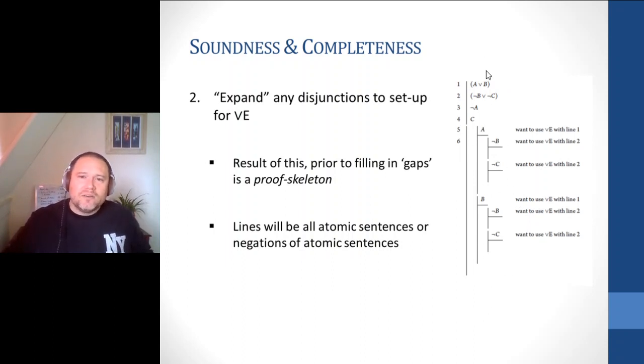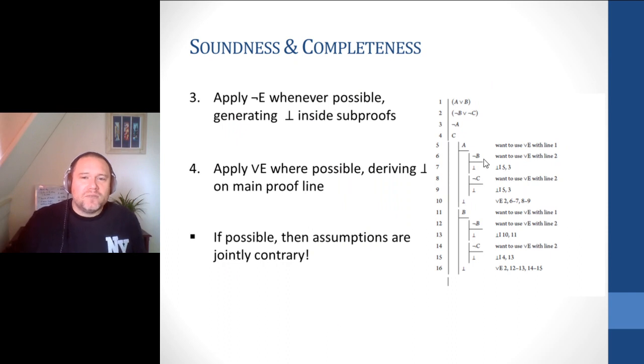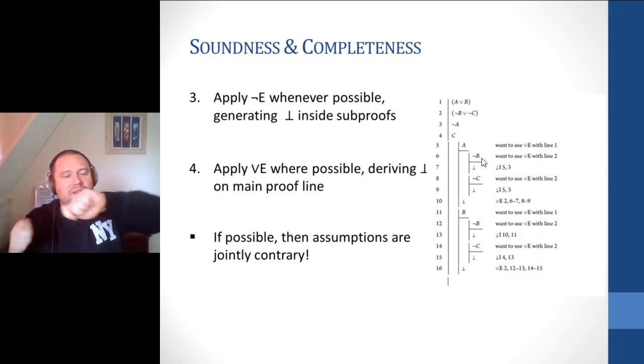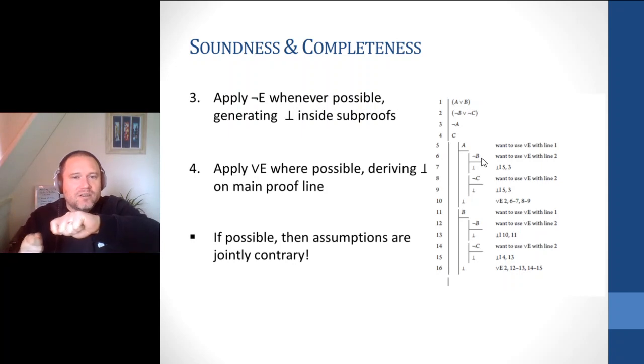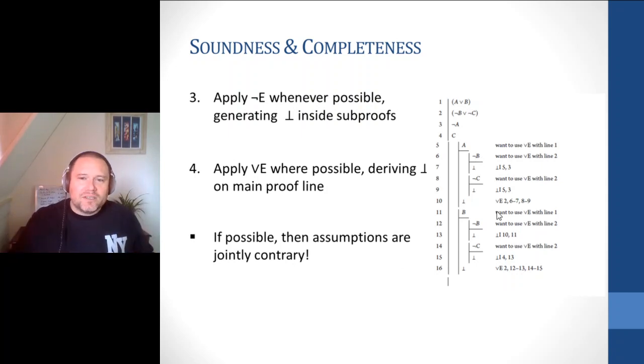Now, importantly, what you need to do is expand all the disjunctions. Why are we doing this? Now, the aim will then be to apply negation elimination whenever possible. That is, try and generate contradictions inside the subproofs. And hopefully what we'll be able to do is produce contradictions inside every subproof. Because what we can then do is use disjunction elimination to derive our contradiction onto the main proof line.